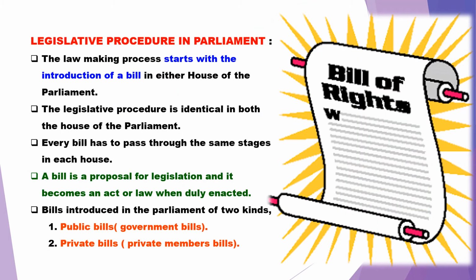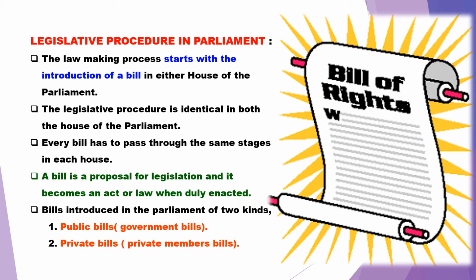So when a law has to be made, the law-making process starts with the introduction of the bill. That is in either house of the Parliament. It might be in Lok Sabha or in Rajya Sabha, but the law-making process starts with the introduction of a bill. The bill is introduced either in Lok Sabha or in Rajya Sabha.